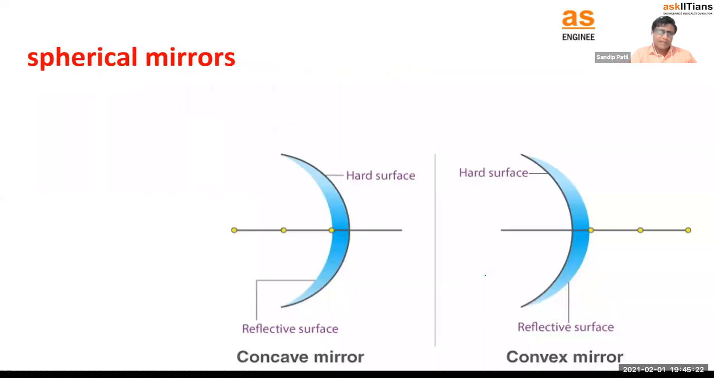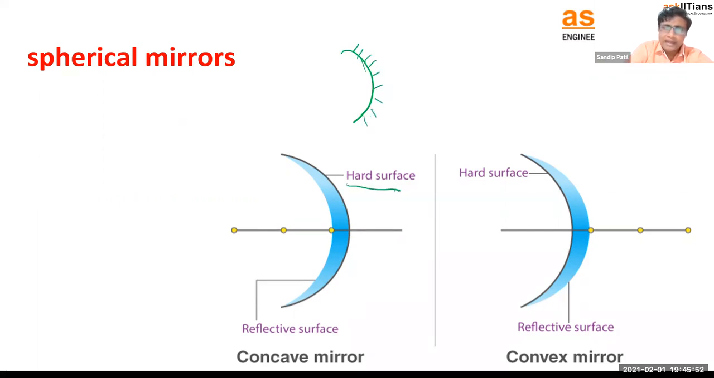Then let's move to the next part. We are going to talk about spherical mirrors. In spherical mirrors, there are two types: one is called the concave mirror, and one is called the convex mirror. So which one is concave, and which one is convex? How do we remember that? Consider that I have taken a spherical glass like this and polished this part.